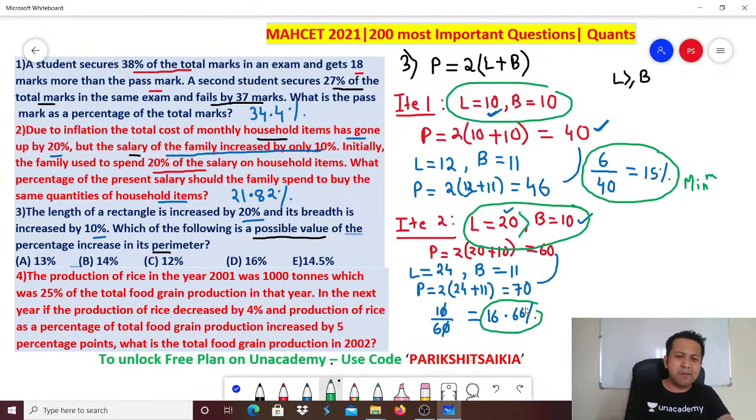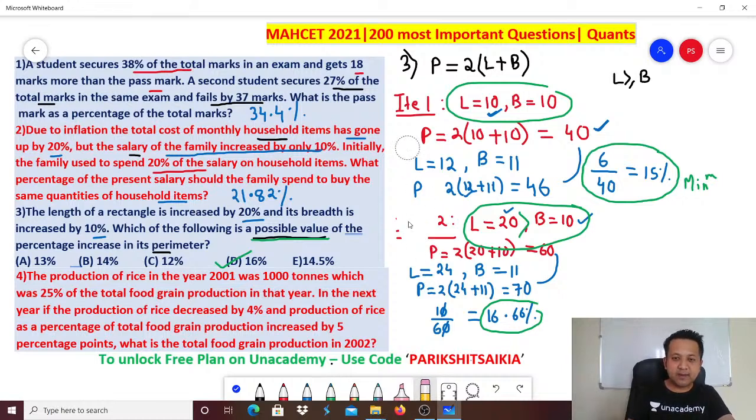Correct? So if any number less than 15 is not possible, which is the answer option greater than or equal to 15? There is only one answer option greater than or equal to 15, which is 16%. That's the answer. Remember, you cannot find out the exact answer. Question is also saying possible value. So any answer greater than or equal to 15 is possible. Hence answer option B. Got it?